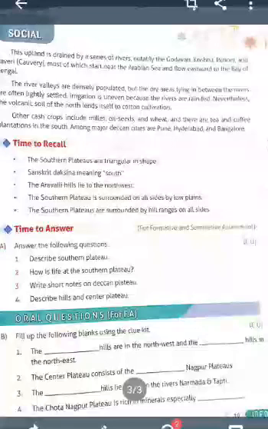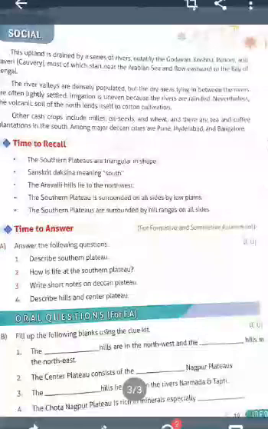The Chota Nagpur plateau is rich in minerals, especially coal. Understood? Especially coal. The Eastern Ghats and Western Ghats meet each other at Nilgiri Hills. The dash in Karnataka is the highest waterfall in India. Which is the highest waterfall in India? Jog Falls. Understood?